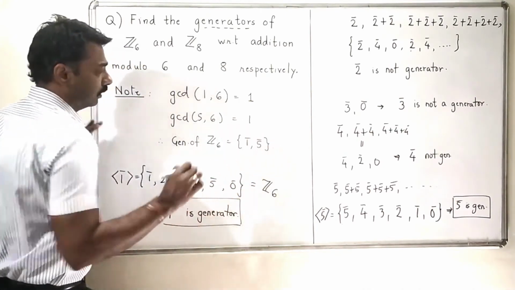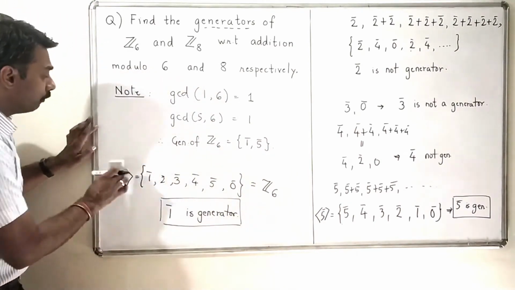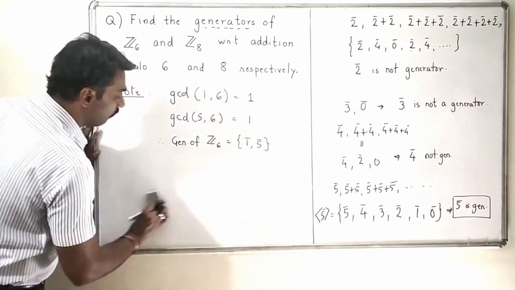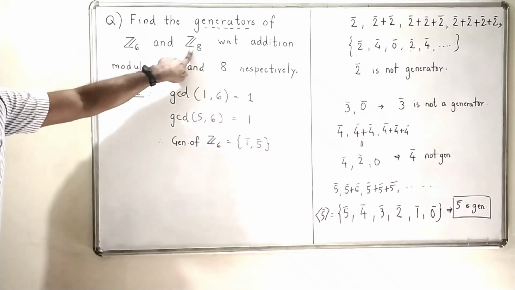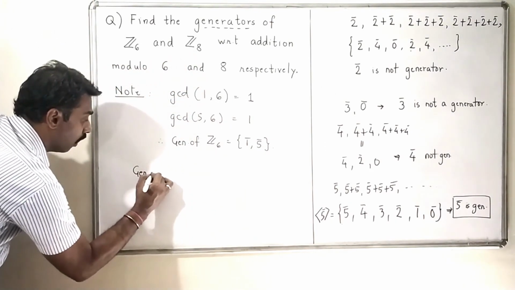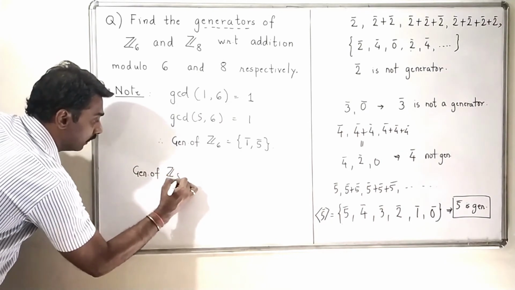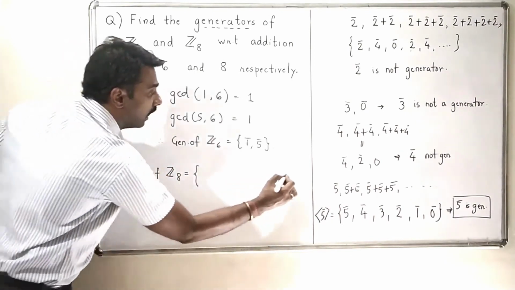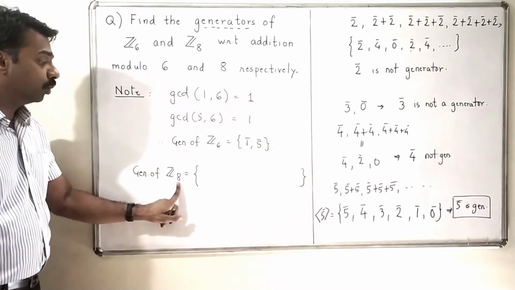This is a simple trick, and using the same trick, if I want to write the generators of Z8, I will write all those numbers which are relatively prime to 8.